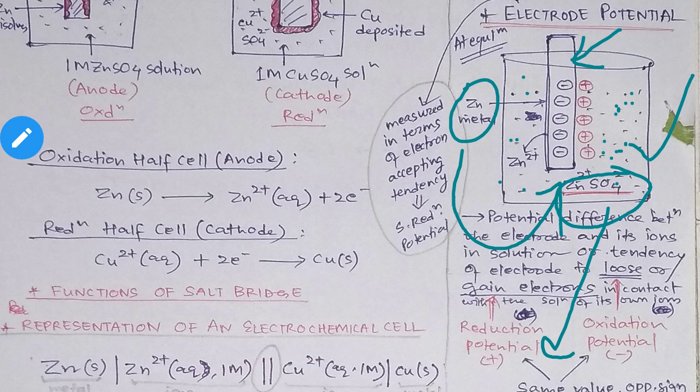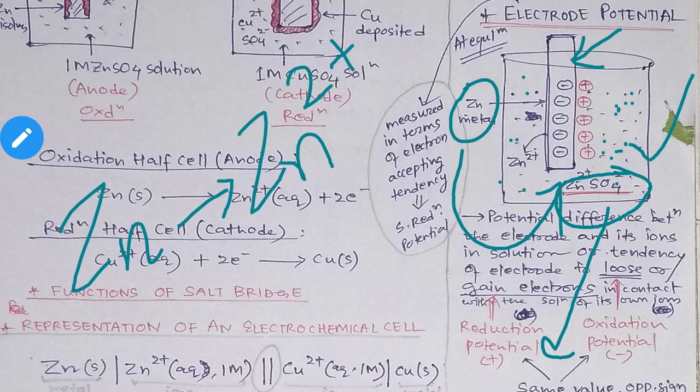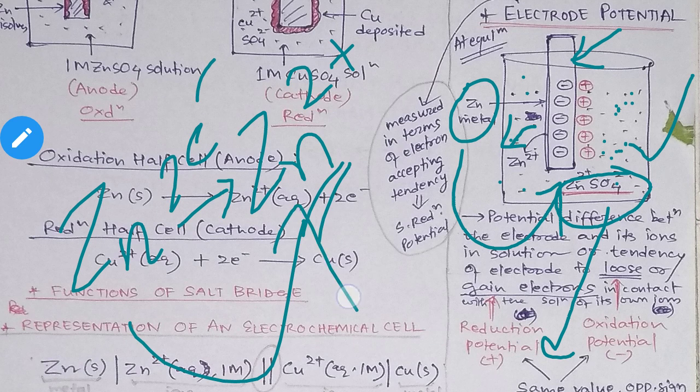Now what will happen? Then this zinc rod, after some time, what will happen? It will start changing. This zinc will start changing. Okay, earlier it was in the form of a solid metal, right? So after some time, this zinc will change to Zn2 positive. Slowly it will try to change to Zn2 positive, means it will leave its 2 electrons, right? It will leave electrons, then only it will change from zinc to zinc 2 positive.